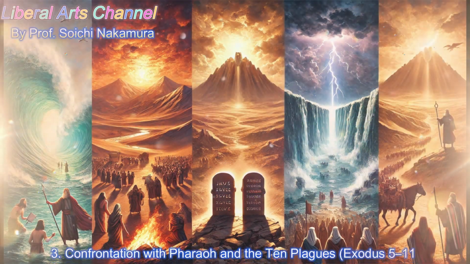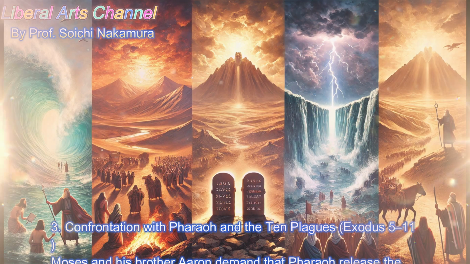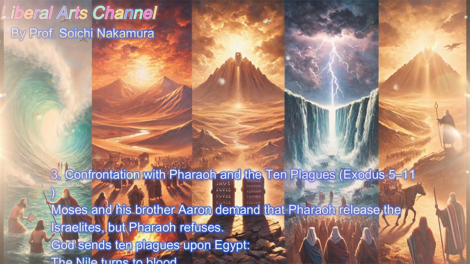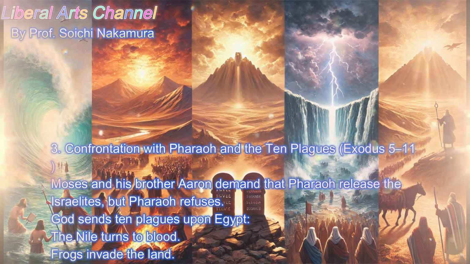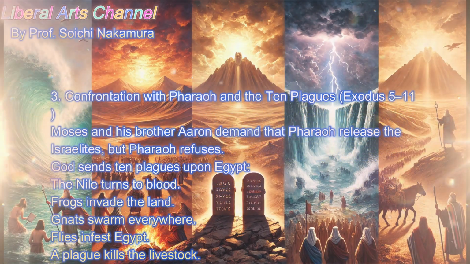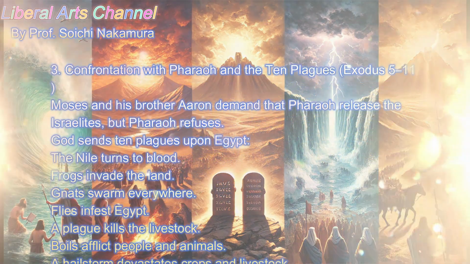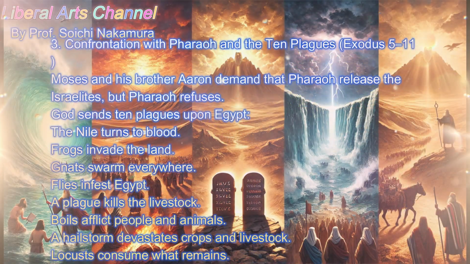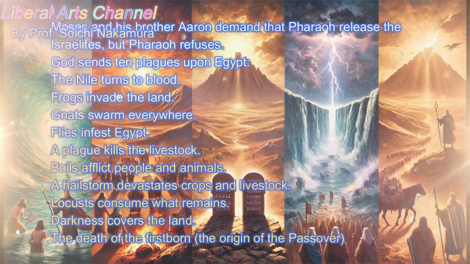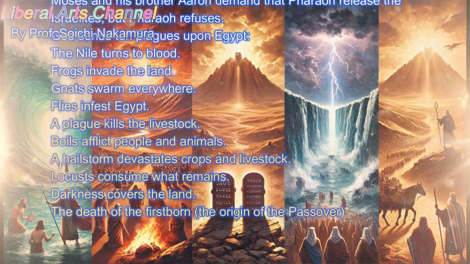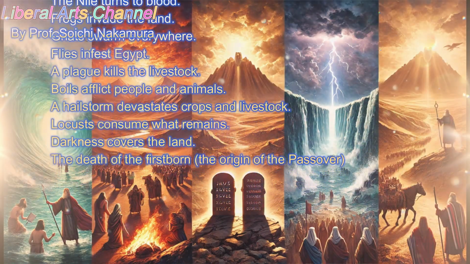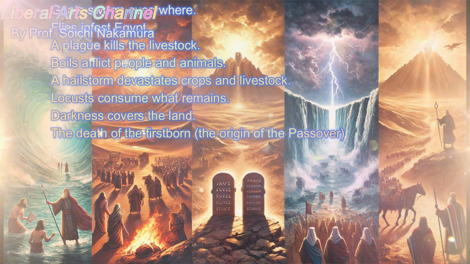3. Confrontation with Pharaoh and the 10 plagues. Exodus 5-11. Moses and his brother Aaron demand that Pharaoh release the Israelites, but Pharaoh refuses. God sends 10 plagues upon Egypt. The Nile turns to blood. Frogs invade the land. Gnats swarm everywhere. Flies infest Egypt. A plague kills the livestock. Boils afflict people and animals. A hailstorm devastates crops and livestock. Locusts consume what remains. Darkness covers the land. The death of the firstborn. The origin of the Passover.